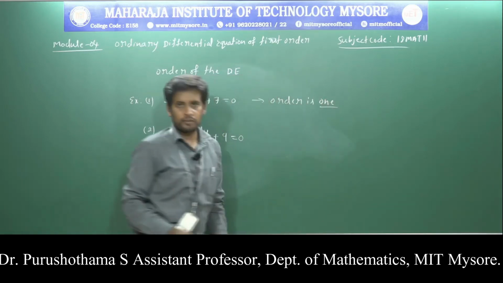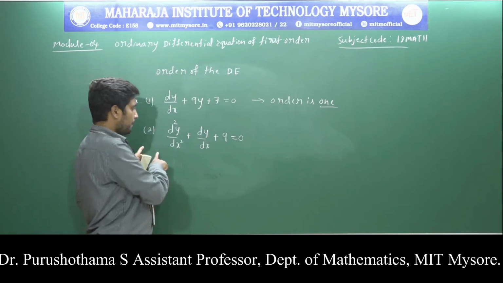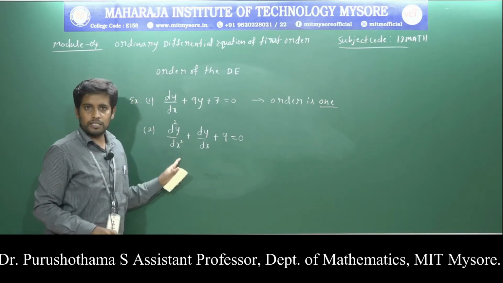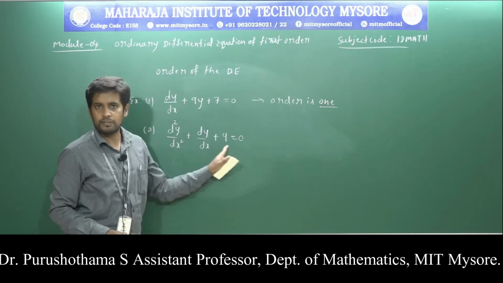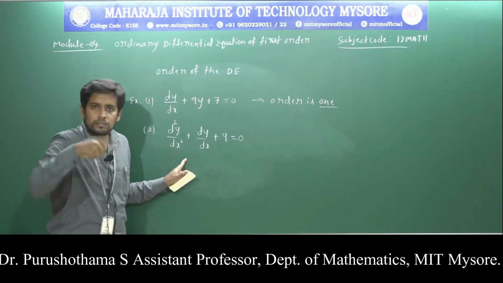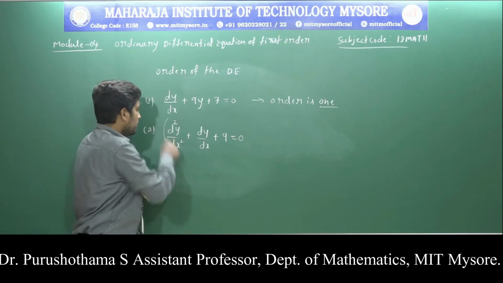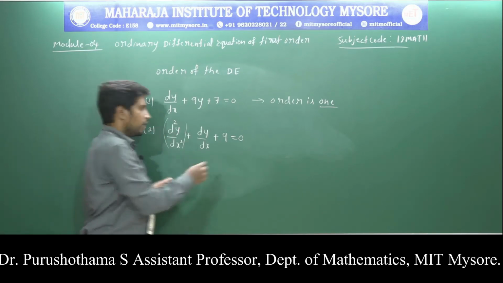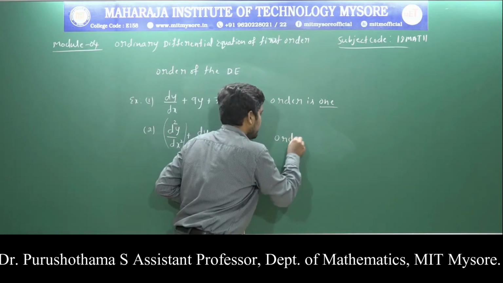Similarly, for the second example, d square y divided by dx square plus dy by dx plus 9 equals 0. Here, identify the highest derivative. The highest derivative is d square y divided by dx square. Therefore, the order is equal to 2.